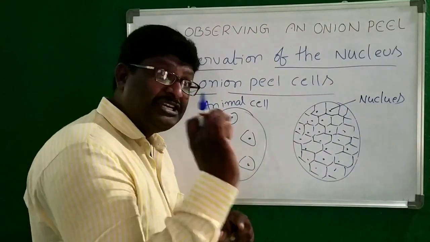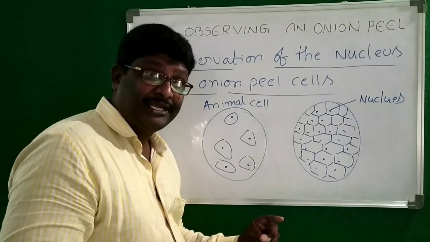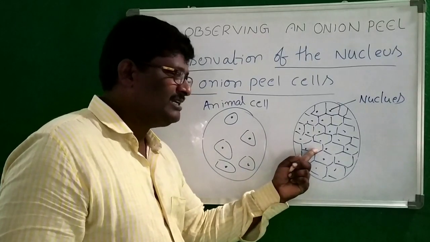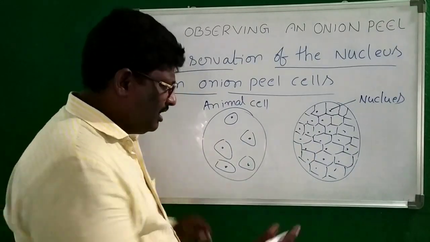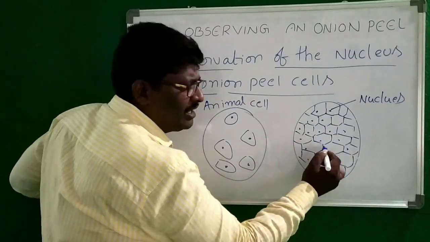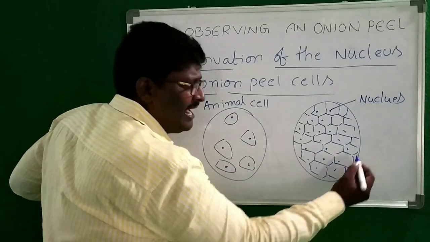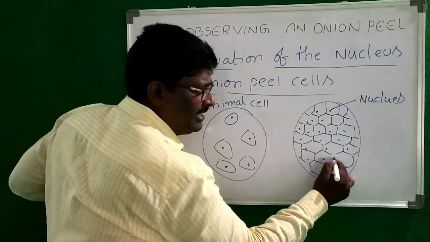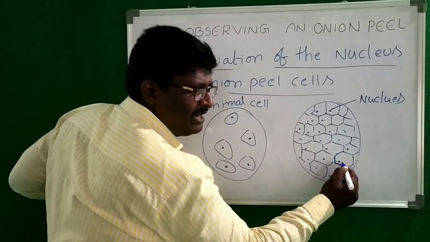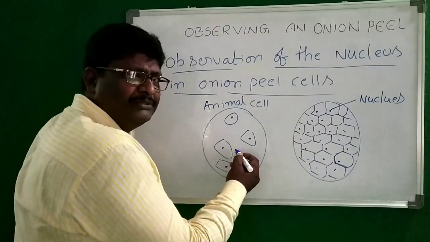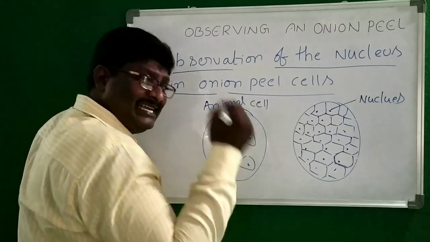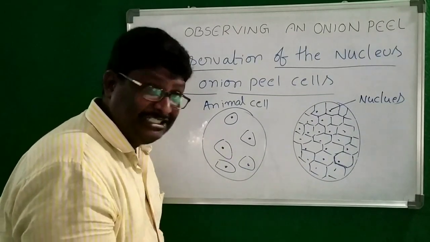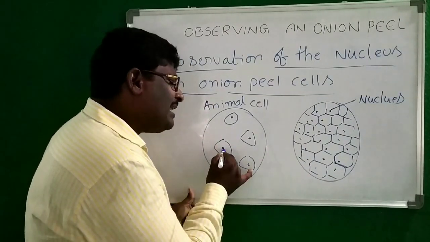The nucleus position is different from the plant cell to the animal cell. How? If you observe the nucleus in the plant cell, it is nearly at the cell membrane. It is arranged near the cell membrane. But if you observe the animal cell, it is at the center. The nucleus is arranged in the center of the cell.